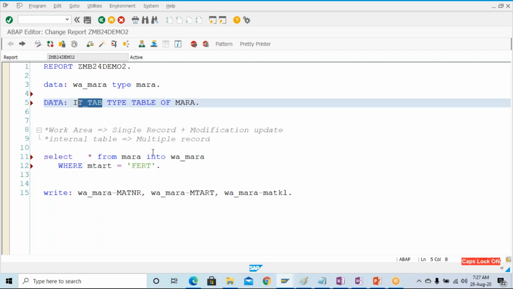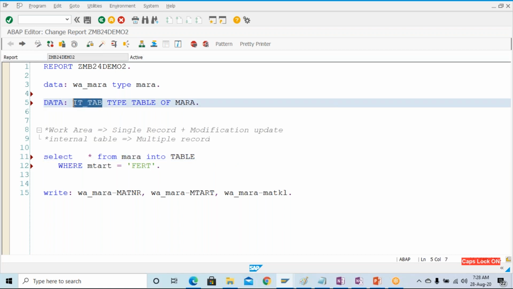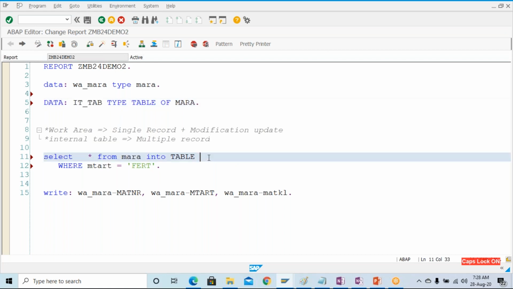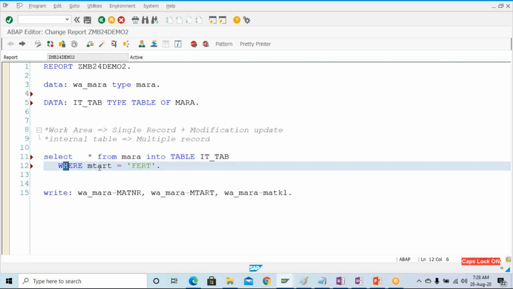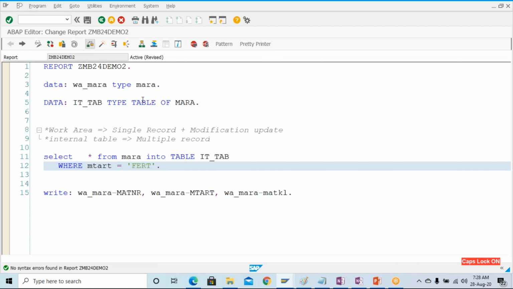Now it_tab is declared, and when you are going to fetch multiple records into an internal table, you have to write TABLE here and then give the internal table name. So: select star from MARA into table it_tab where MTART equals FERT. This is what I'm trying to tell you. Check the syntax now, and you can see that there is no error.